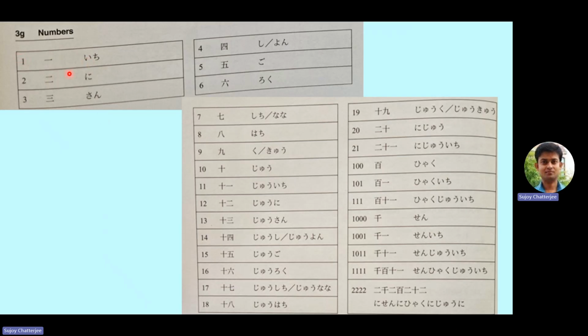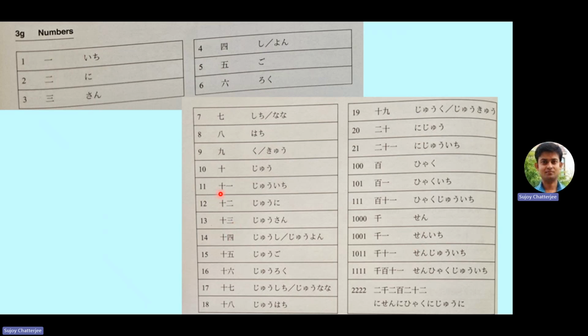1 ichi, 2 ni, 3 san, 4 shi or yon, 5 go, 6 roku, 7 shichi or nana, 8 hachi, 9 ku or kyu, 10 ju, 11 is juichi, 12 is juni, jusan, jushi or juyon, jugo, juroku, jushichi or junana, juhachi, juku or jukyu, niju, nijuichi, and so on.